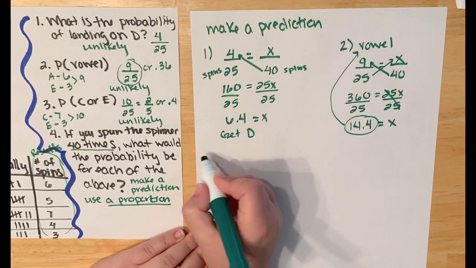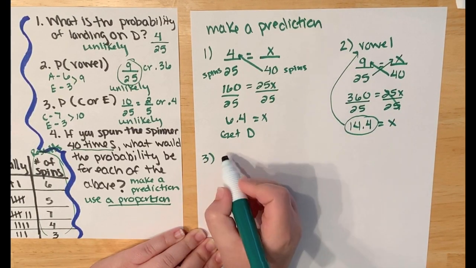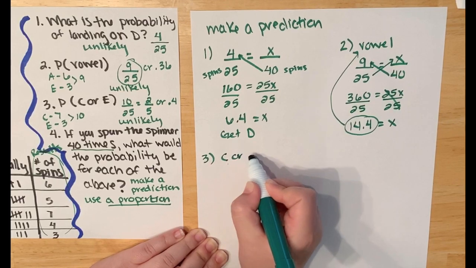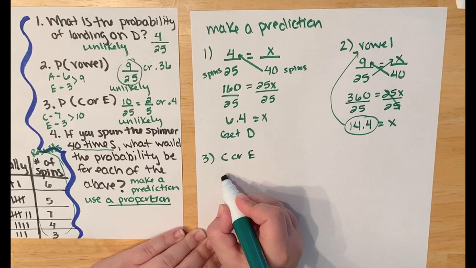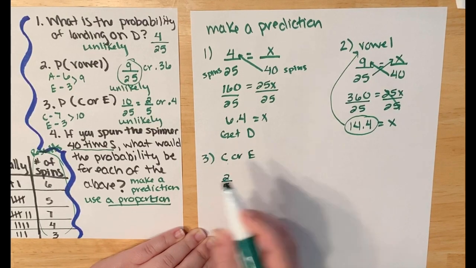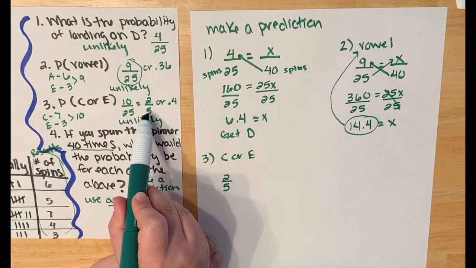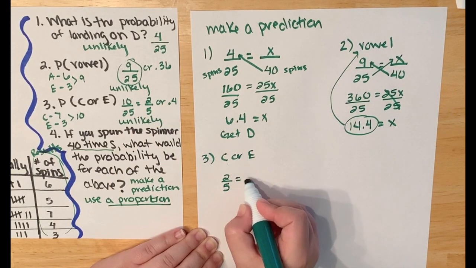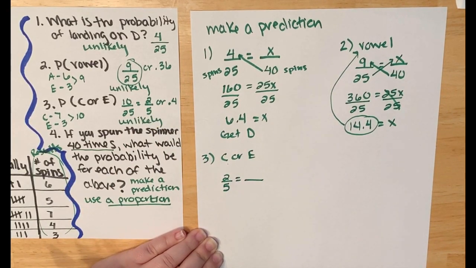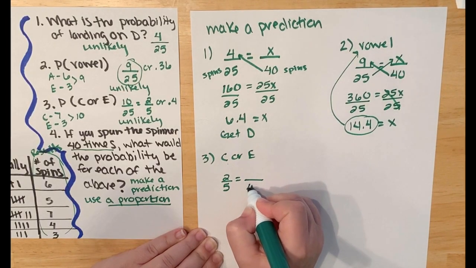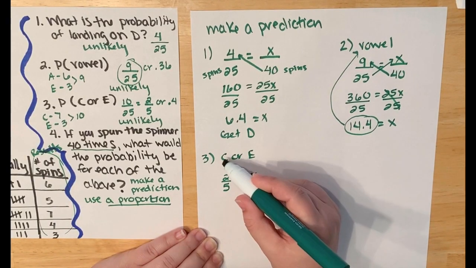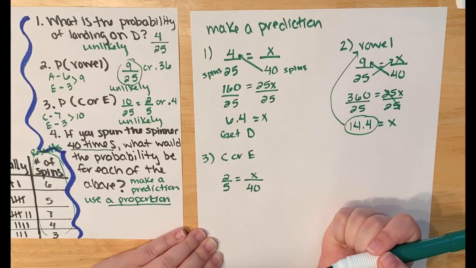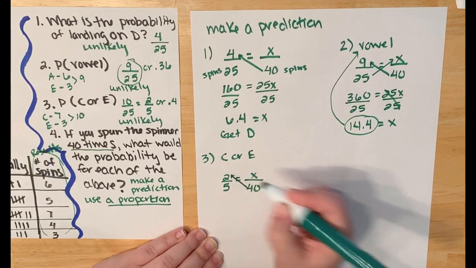All right, for the last one here, we found the probability of a C or E. So I'm going to first start with the experimental probability I found, and I'm going to use the reduced. I had 10/25 and I had 2/5. The reduced one's going to make your life a lot easier. Smaller the numbers, less room for error, less math, so much easier. And that's going to be out of 40 spins. I want to know how many times I spun I would get a C or an E, which is what that x is representing. So cross multiply.